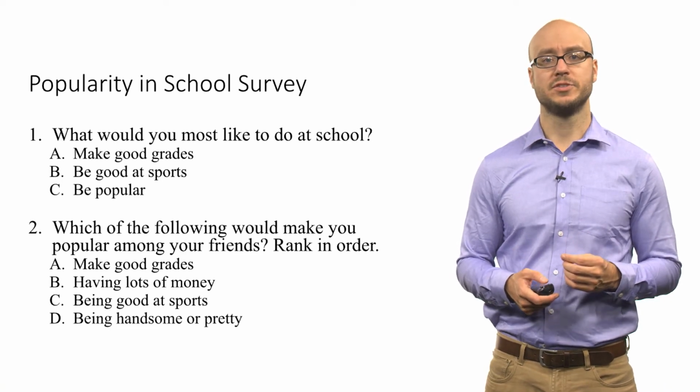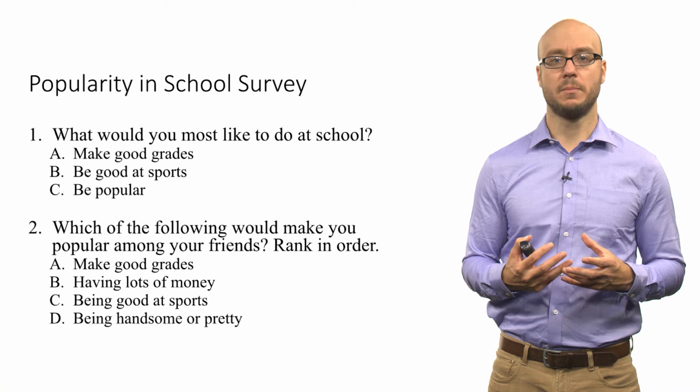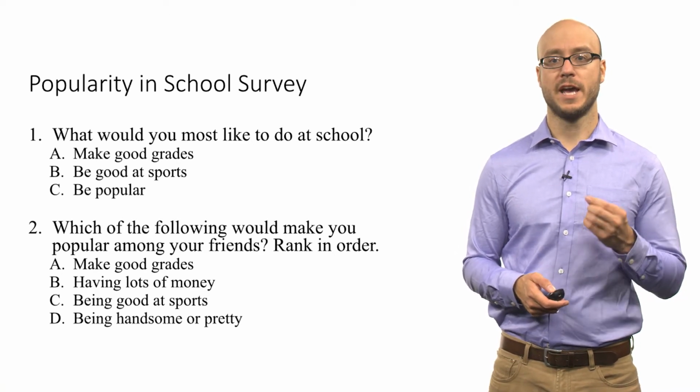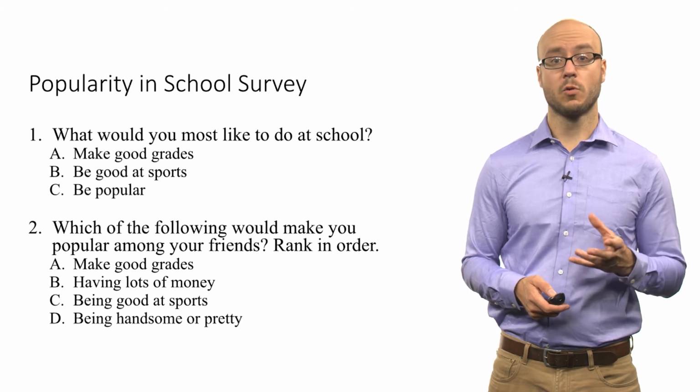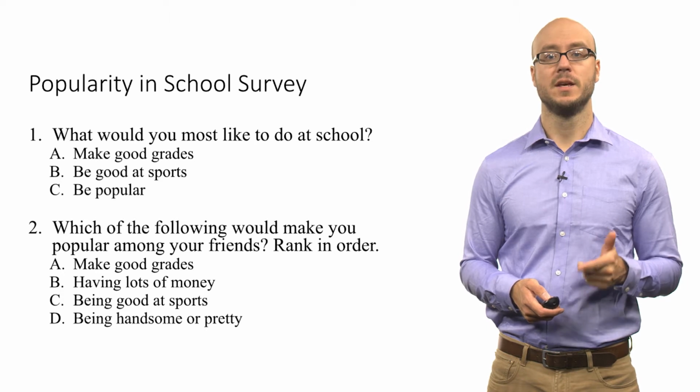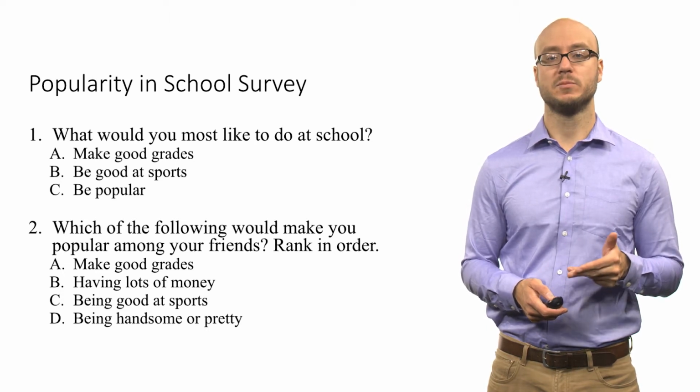The second question has to do with this conception of popularity. Which of the following would make you popular among your friends? And the students are asked to rank in order. So the students are asked to rank making good grades, having lots of money, being good at sports, or being handsome or pretty. So they have to say, okay, making good grades, I'd put number 1, then maybe being good at sports, I'd put as number 2. They're asked to rank these 4 options. And in addition to these 2 questions, the social psychologists also gathered other data about the students.